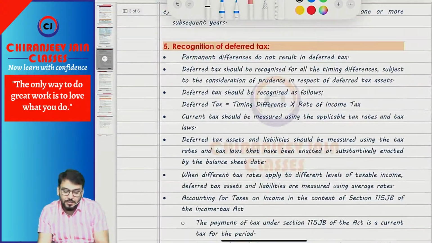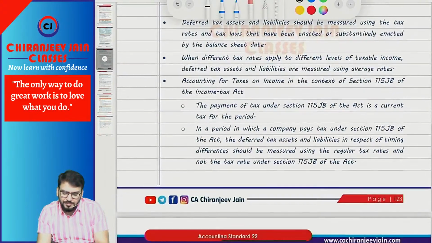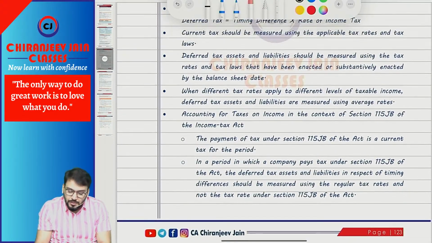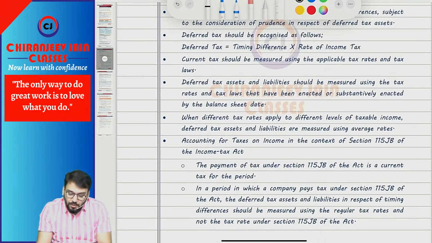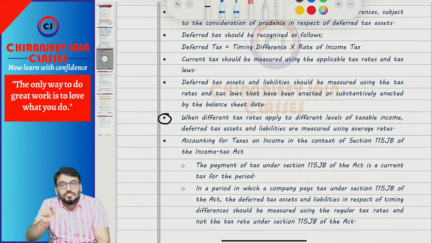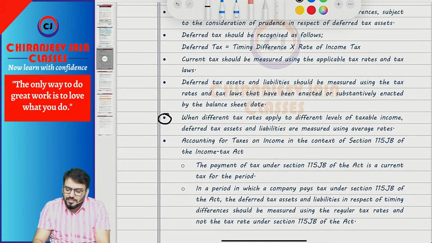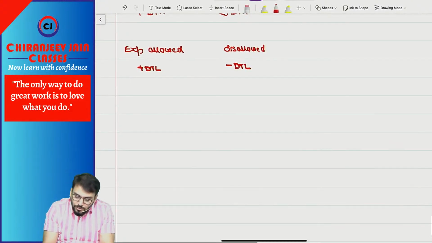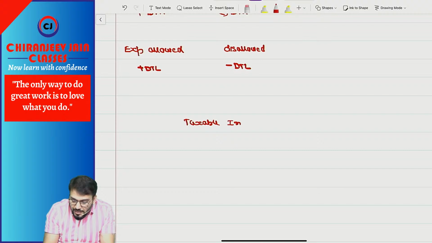Correct. Yes sir. Okay. Understood? This much you understood? Now coming to, sometimes what happens, as per the Income Tax Act there is no flat rate, there is a slab rate. So in that case we'll calculate the average tax rate. We'll first calculate the average tax rate. You know slab rate? So suppose right now whatever the slab rate is going on, suppose taxable income is 1 crore.